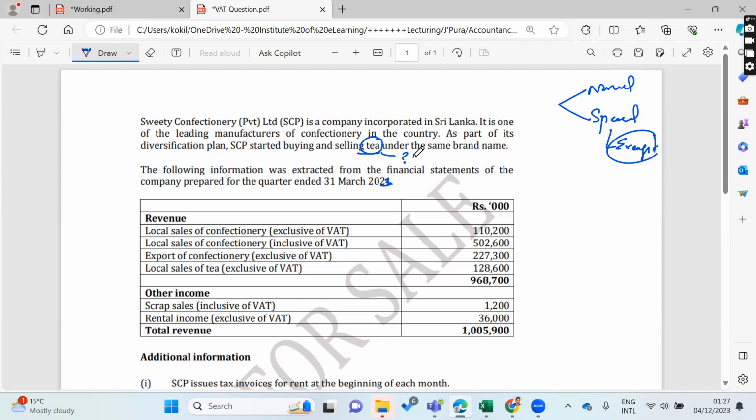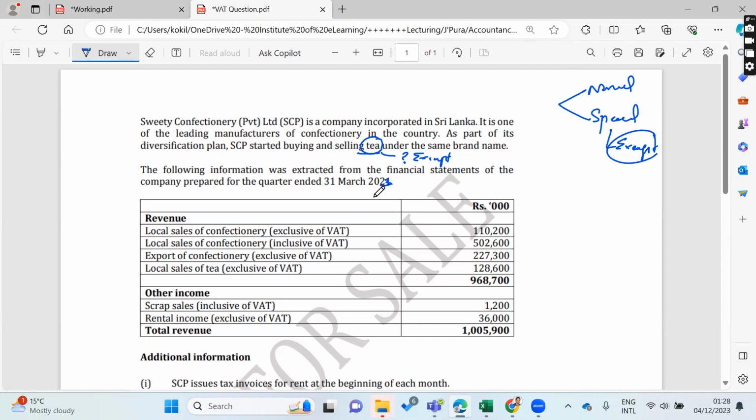Tea is exempt, right? By looking at the question, we can understand they have a separate supply. It would be exempt.